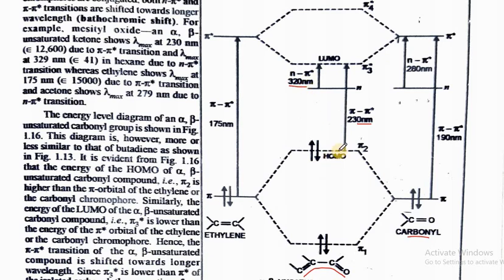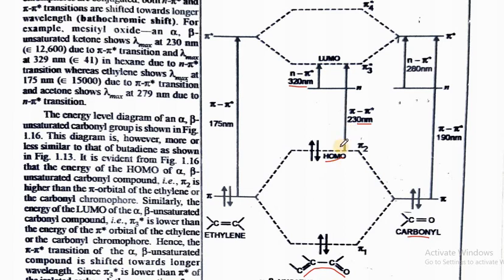Due to conjugation, the pi level splits into two, pi 1 and pi 2, and this is the HOMO, the highest occupied molecular orbital. The pi star level again splits into two, pi star 3 and pi star 4, and this is the LUMO, the lowest unoccupied molecular orbital.